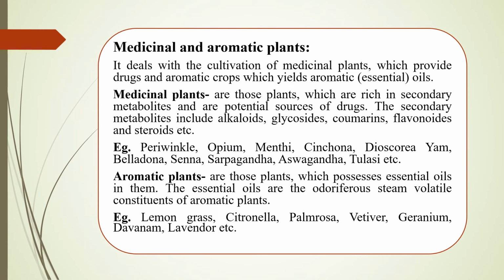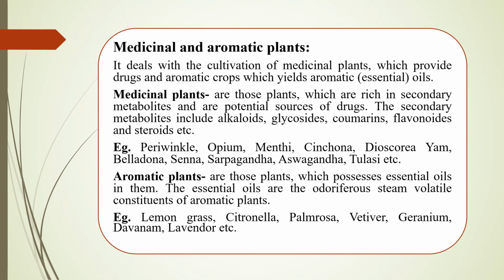Next, coming to medicinal and aromatic plants. This branch deals with the cultivation of medicinal plants and aromatic crops which yield aromatic oils. Medicinal plants are plants which are rich in secondary metabolites and are potential sources of drugs. The secondary metabolites include alkaloids, glycosides, coumarins, flavonoids and steroids, etc. Examples include ashwagandha, sarpagandha, periwinkle, opium, mentha, cinchona, dioscorea, etc.